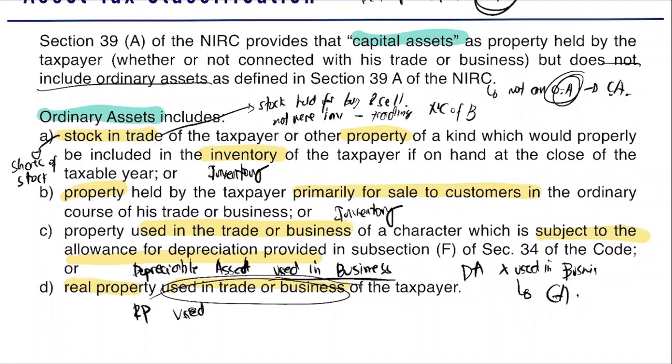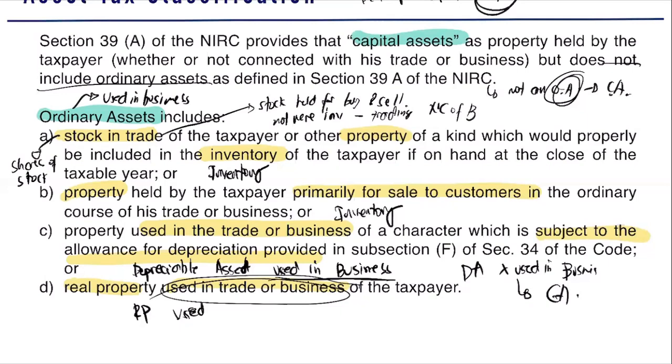So, guys, when can we say it is a capital asset or ordinary asset? Actually, this is it. It is an ordinary asset if ever it is used in business. Example, inventory, you use that in business. Equipment for your production, used in business, ordinary asset. Building, where your company is, that is considered an ordinary asset.